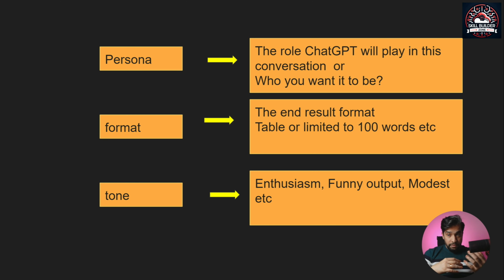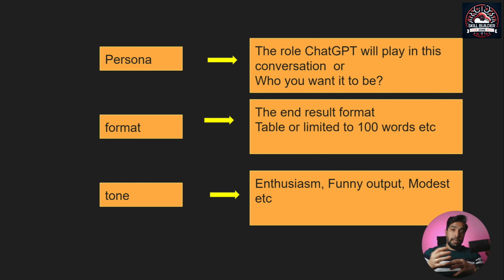The fifth one is the format. A format is also very important. Otherwise, you will be getting a huge, lengthy result set, which I'm sure you wouldn't like to read all of. So you need to be very precise. For example, if you wanted results in a tabular format, or if you're coding and you want the resulting code to be in Python or in C sharp, you'll have to give it the format in which you want your result set to be.